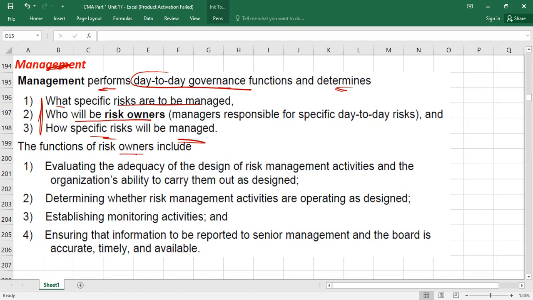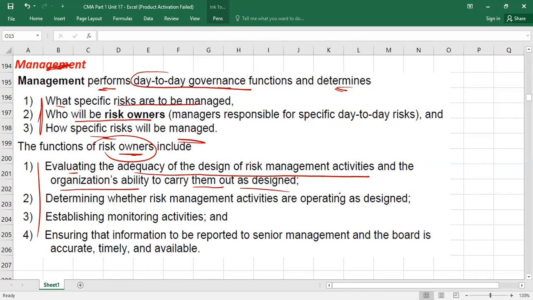Then what? The functions of the risk owner. The risk owner is the person who is responsible to manage this. Sometimes they may ask about it from here also. What are the functions of the risk owner? Risk owner means ultimately who is going to manage that risk. Okay, so what is function number one? Evaluating. This is just theory wording you have to keep in your mind. Evaluating the adequacy of the design of risk management activities and the organization's ability to carry them out as designed.